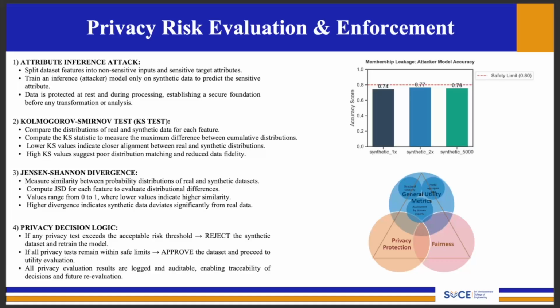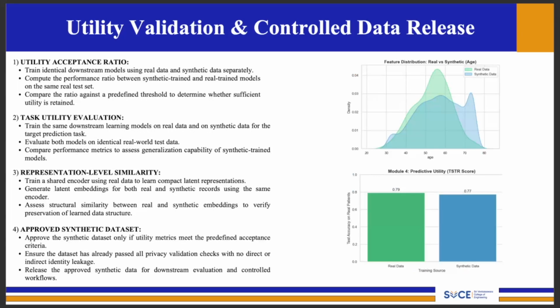In addition to this, statistical similarity tests such as the Kolmogorov-Smirnov test and Jensen-Shannon divergence are performed to compare how closely the synthetic feature distributions match the real dataset. These metrics help verify that the generated data preserves realistic statistical behavior without directly exposing real patient records. Once the privacy evaluation is completed, the system moves into utility validation.